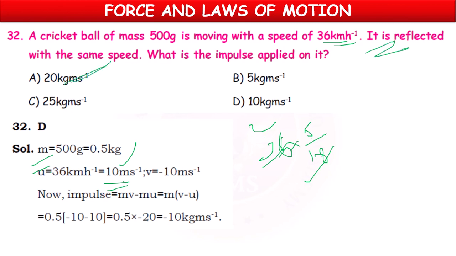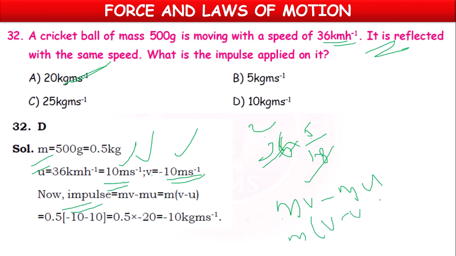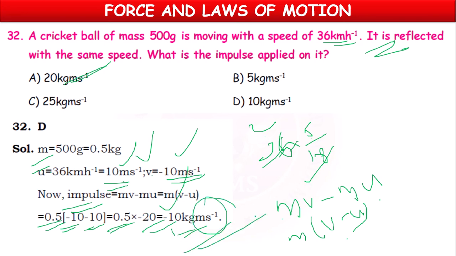Reflected with the same speed. Final velocity will be minus 10 meter per second. Now impulse means change of momentum. Mass into final velocity minus mass into initial velocity. So here, m we can take common, m into v minus u. So 0.5 into minus 10 minus 10, 0.5 into minus 20, which is equal to minus 10 kg meter per second. So option D is correct.